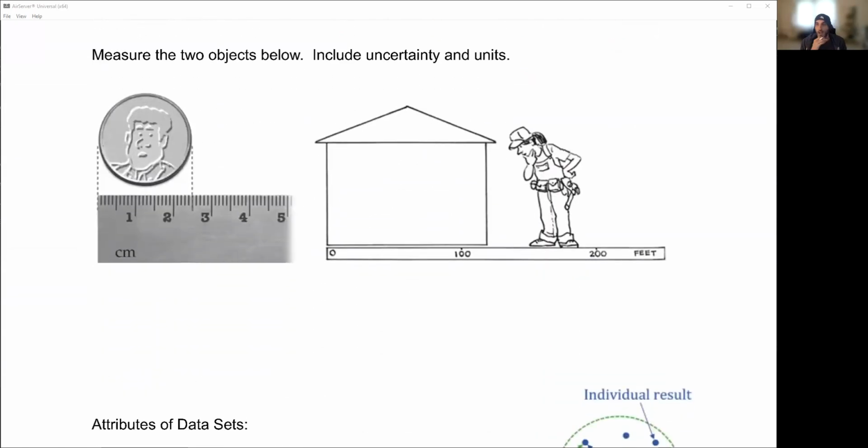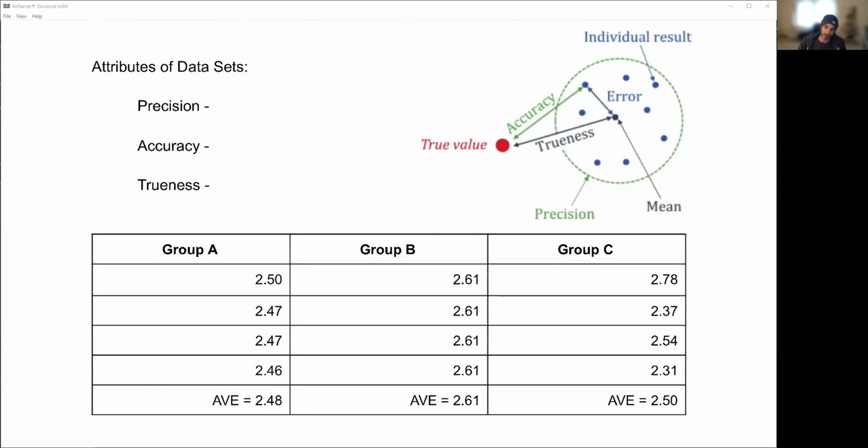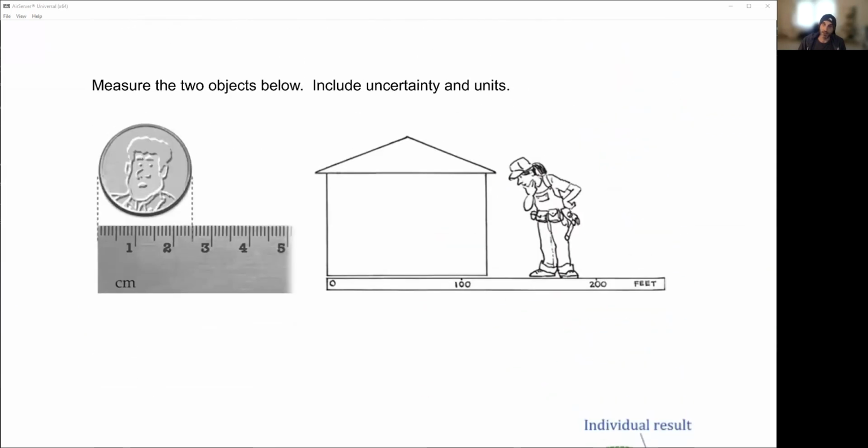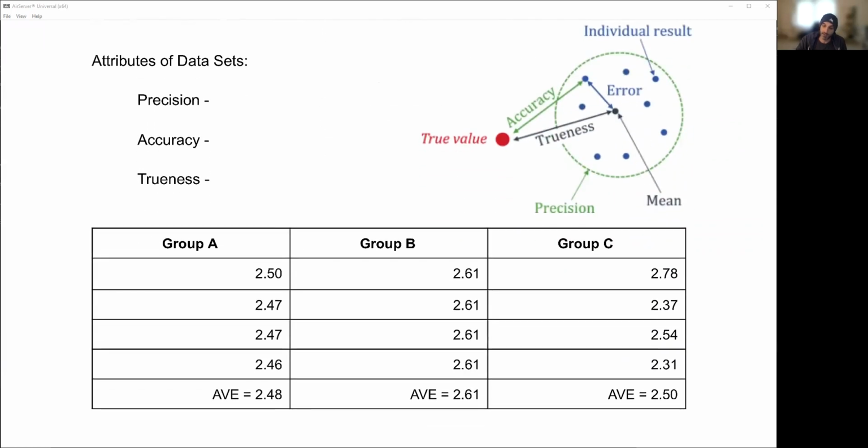And now I want you to measure these objects. All right, so come up with the values for these objects, and we're going to discuss it in class. Okay, so write out the measurements, and if you can, including uncertainty and units for these. Okay, all right. So again, based on the measurement tools that you have, so those 2 rulers are what you have to use. So let's talk about different types of data that we're going to get.